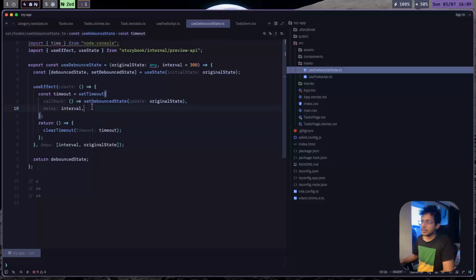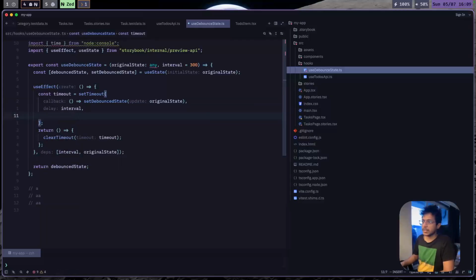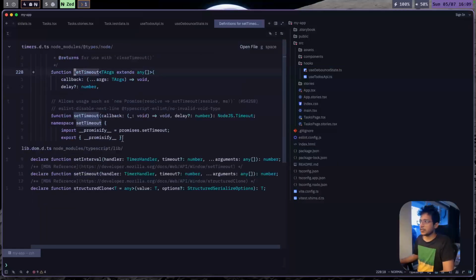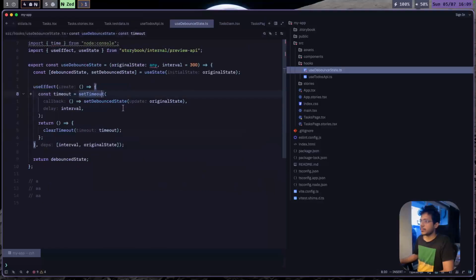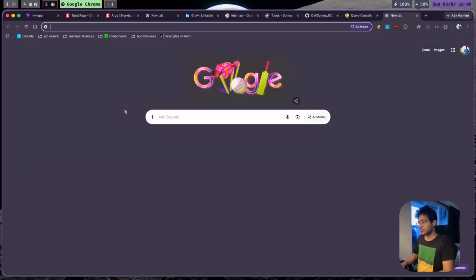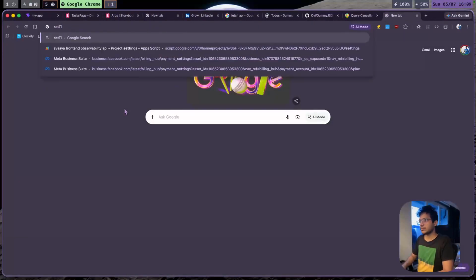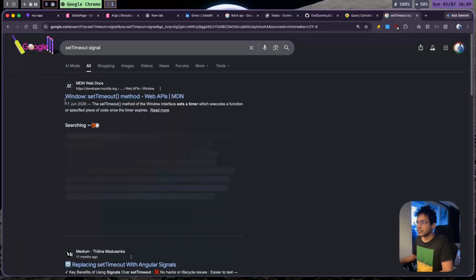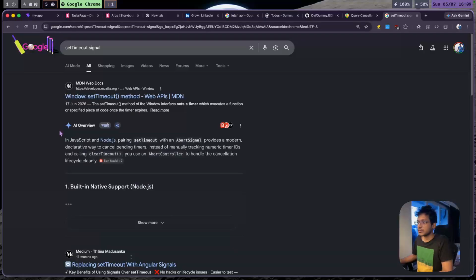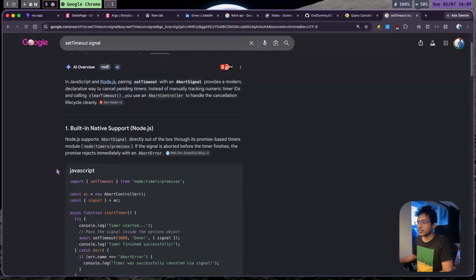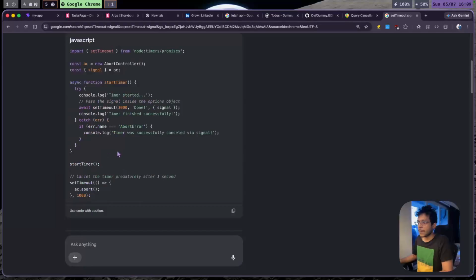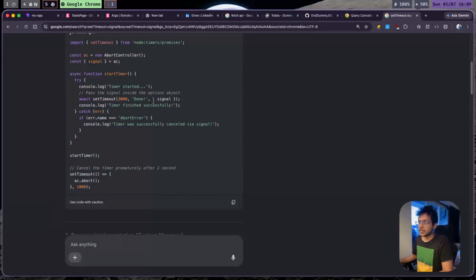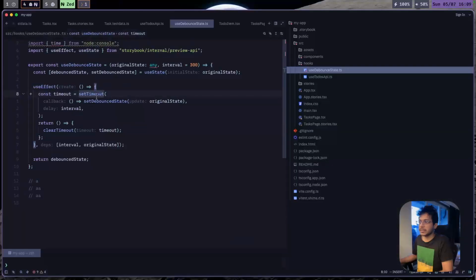But in this we can also pass a signal. It has a delay, and yeah, the third parameter which we can pass is a signal.